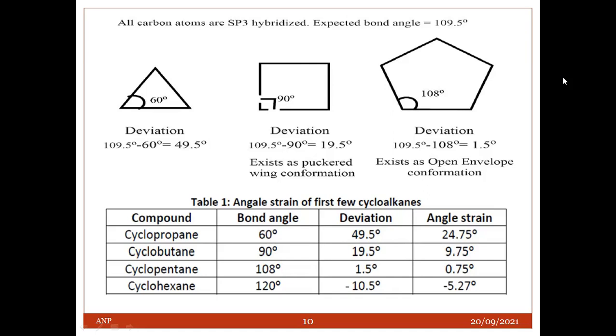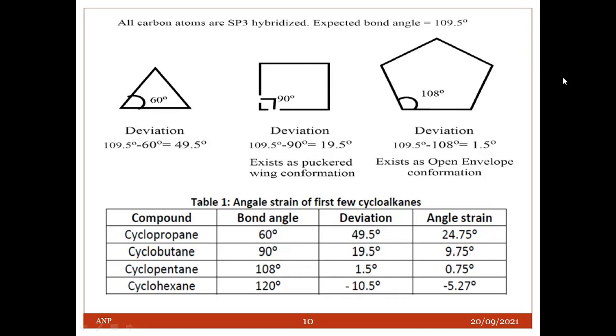Thus, according to the Baeyer strain theory, cyclopropane is a highly strained molecule, and the angle strain in case of cyclobutane is less than that in case of cyclopropane. This signifies the greater stability of cyclobutane than cyclopropane. So the angle strain is minimum in case of cyclopentane, and it is more stable.